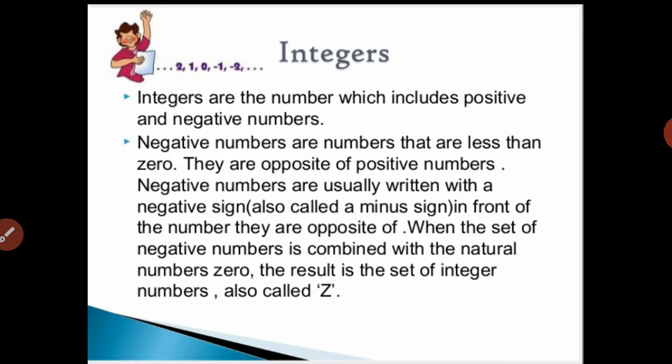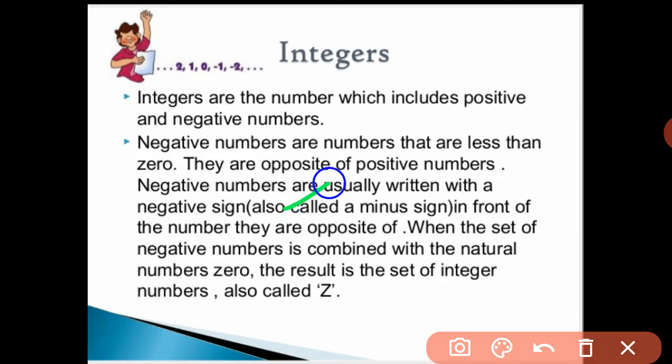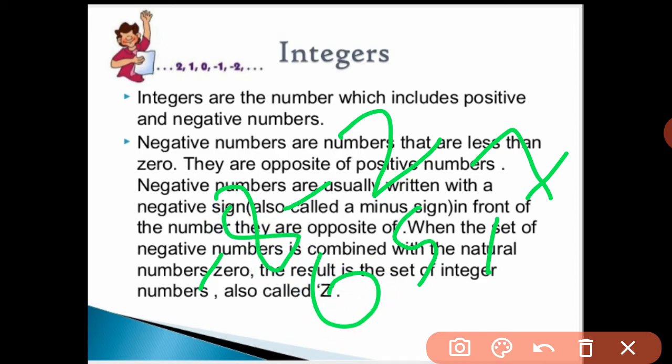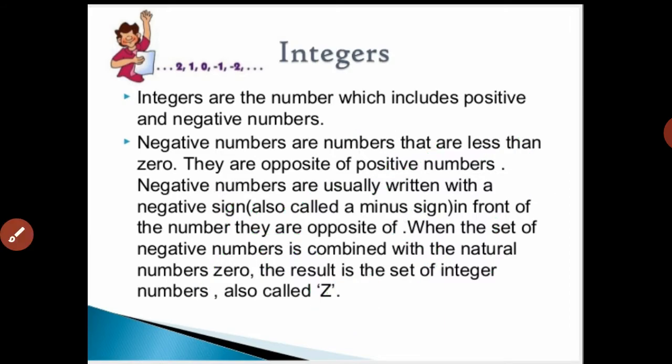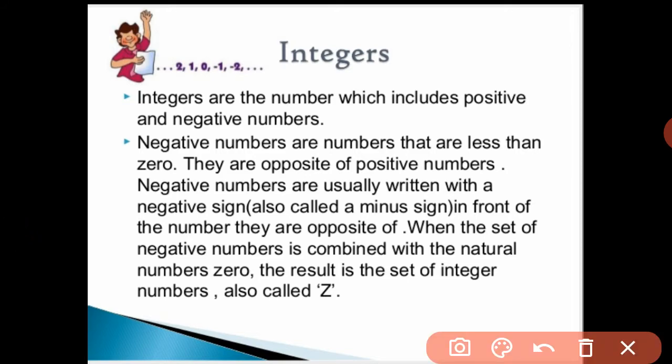When the set of negative numbers is combined with the natural numbers and 0, the result is the set of integers, also called Z. So when we write any number, suppose -2, 5, 7, -8, or 0, all these numbers are integers. So 0 is also included in the integers: all positive numbers, all negative numbers and 0. We represent integers by the letter Z.